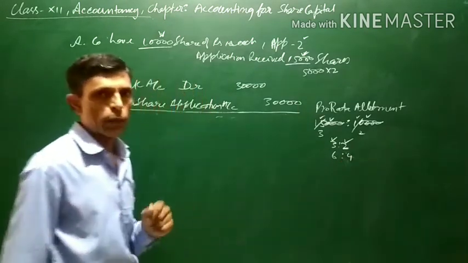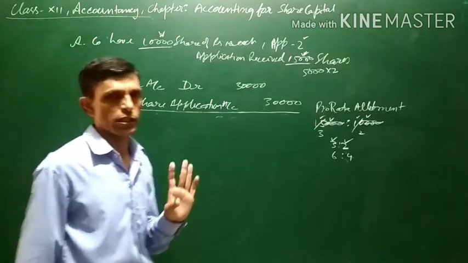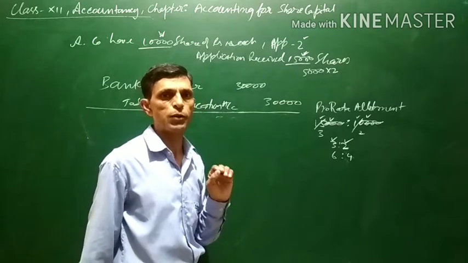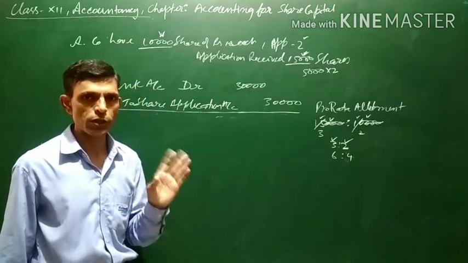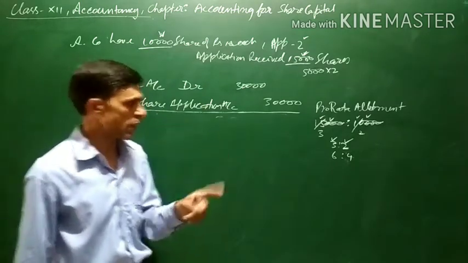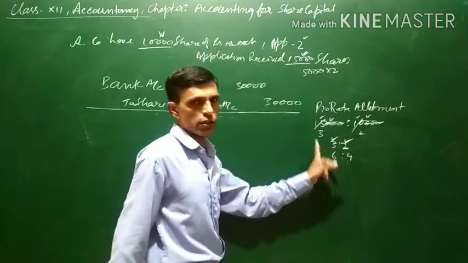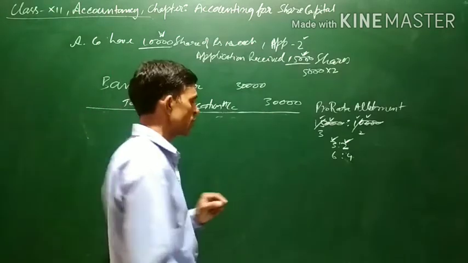In this way, applications will be accepted. Means no applicant will be rejected. At least some shares will be allotted to every applicant. Actually, in this ratio it will be allotted 3:2. Means for every 3 applications, 2 will be accepted. Now what will happen in this case?